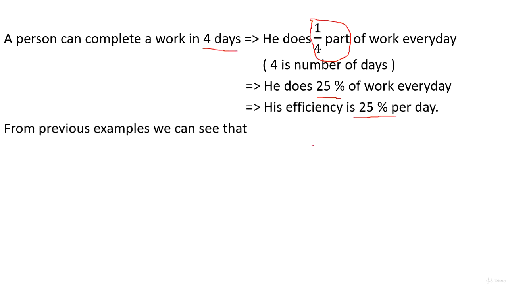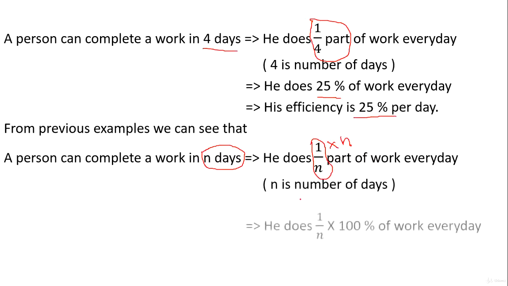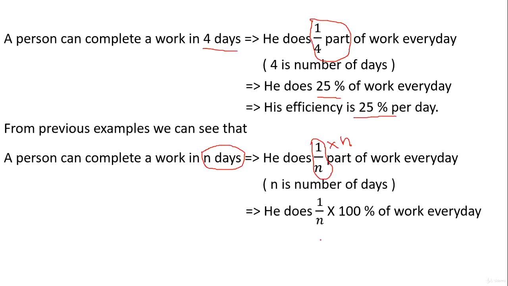Now, from previous examples, we can see one thing easily. If a person can complete the work in n days, then he does 1 by n part of work every day. Because if he does 1 by n part of work every day and works for n days, he is able to complete the whole work, that is one part completely. So he does 1 by n into 100% of work every day.